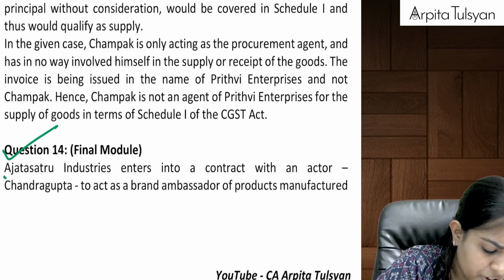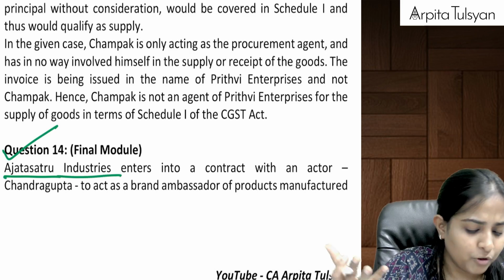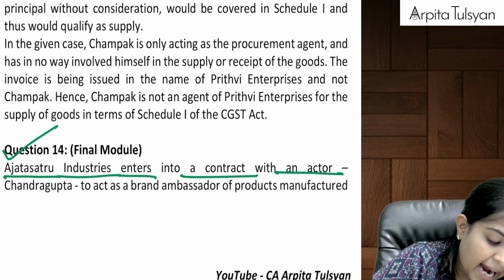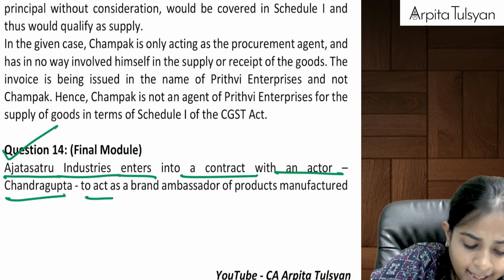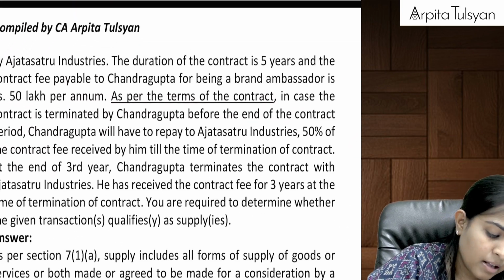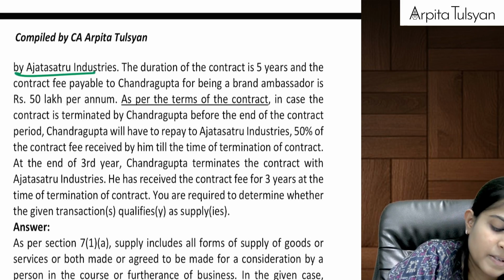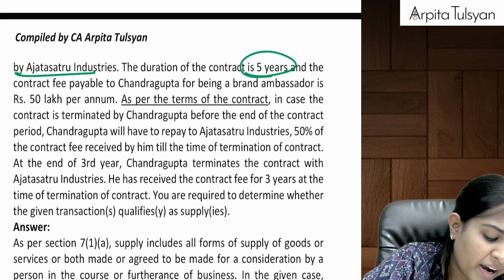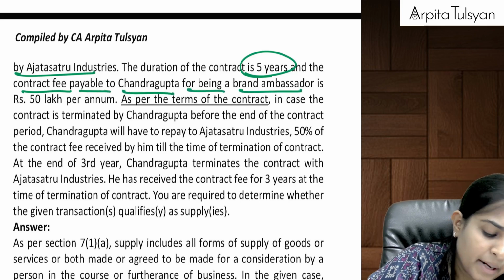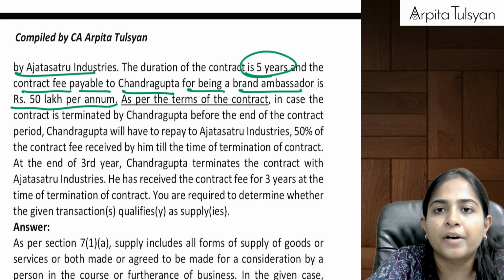Ajata Satru, whatever you want to pronounce, Industries enters into a contract with an actor, Chandragupta, to act as brand ambassador of products manufactured by these industries. The duration of the contract is 5 years and the contract fee payable to Chandragupta for being a brand ambassador is rupees 50 lakhs per annum.